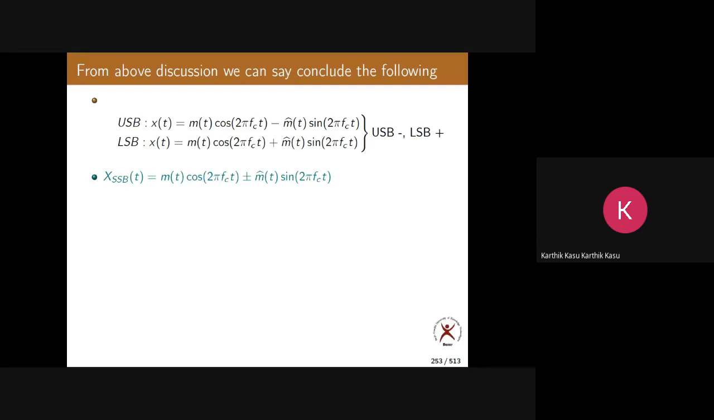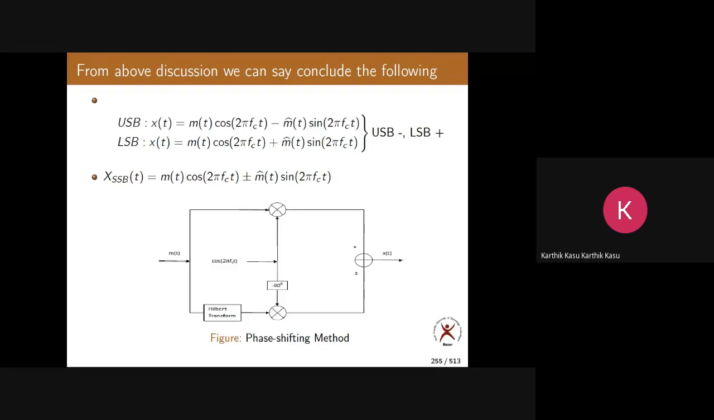Okay. So, in the last class, we have seen one more kind of modulation, that is SSB. What is the equation of SSB? It has got this equation: m of t cos 2 pi f c t plus or minus m hat of t sin 2 pi f c t. We take plus if it is an upper side band, minus if it is a lower side band. Now, this is the final method of generation of SSB. It is called the phase shifting method.